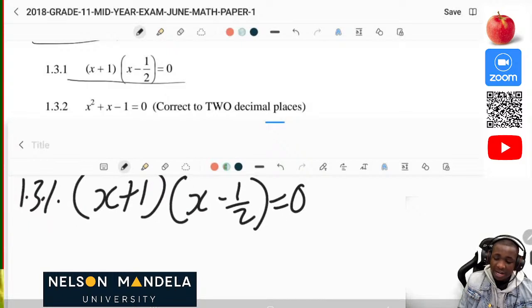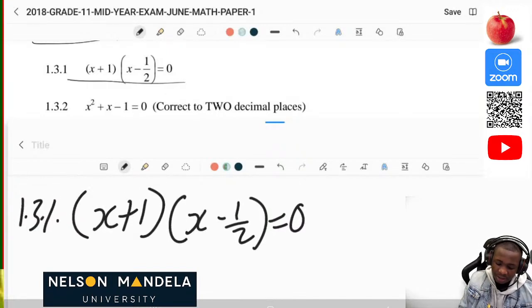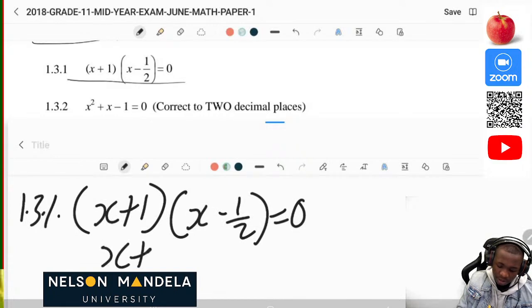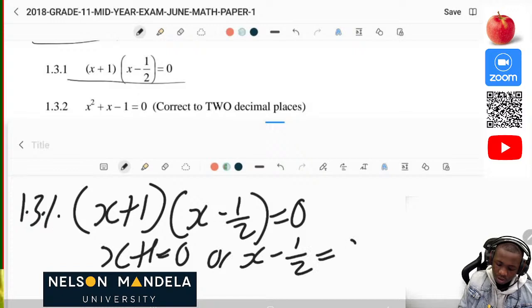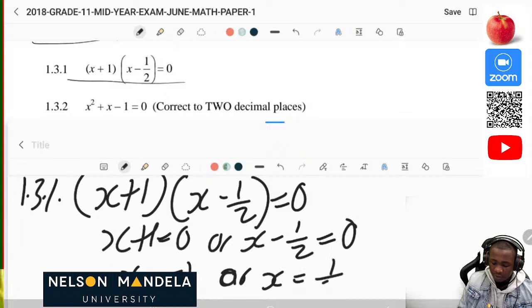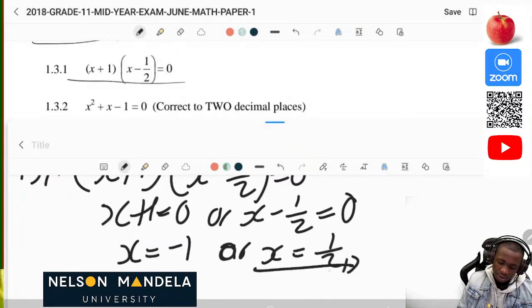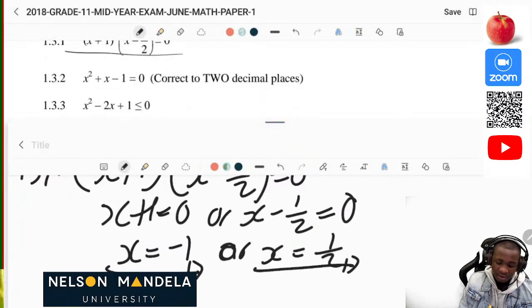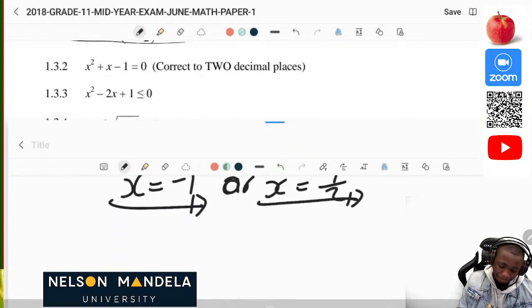Since they have already solved the quadratic equation, it's going to be x plus 1 is equal to 0, or x minus 1 over 2 is equal to 0. Then we solve for x by transposing 1 to the other side. When you transpose 1, it's going to be negative 1, or x will be equal to positive 1 over 2. Then you get your 2 marks, just like that. So you can see that maths is easy.